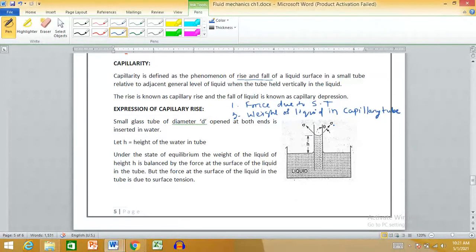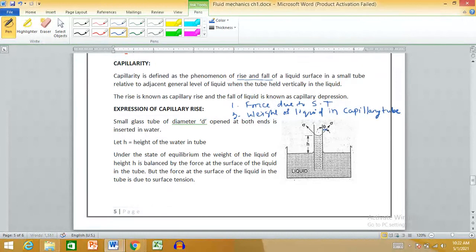You know that surface tension acts where two different materials are in contact, so it will always act at the contact point between the glass and water. The surface tension acts with the glass surface at an angle theta. Theta is this angle.